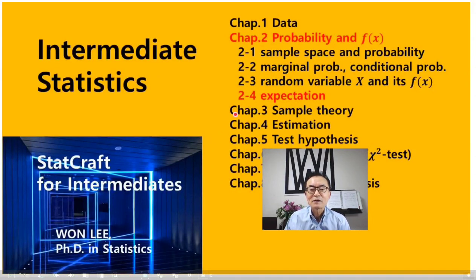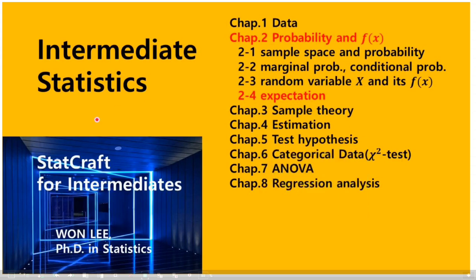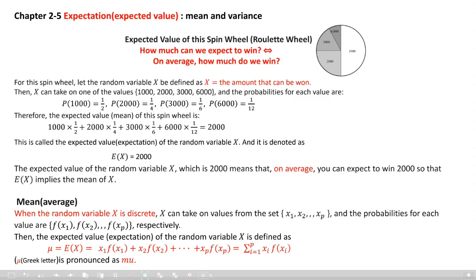Today I'm going to explain expectation, what expectation means, and how to get it. We already studied the random variable x and its probability distribution function f of x, so now we are ready to go. Expectation, in other words expected value, mean and variance. We are going to see the theoretical mean and variance in a population today.